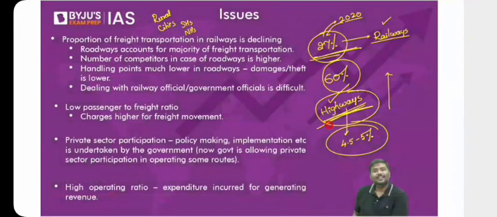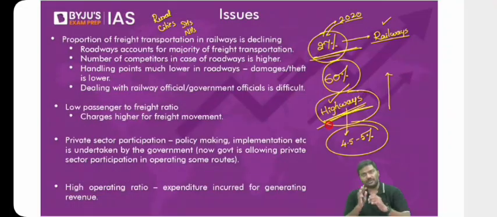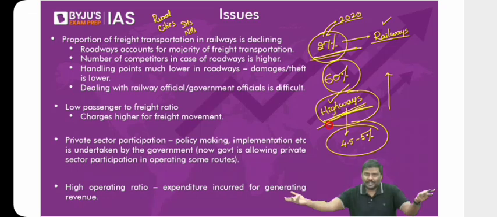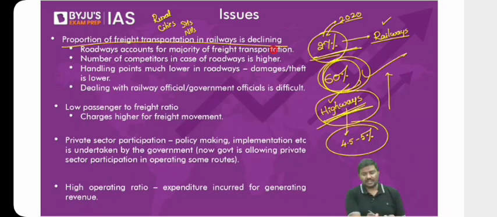Happens through roadways. Now, don't you think that's a problem? That is, the highways road network is very small. It is comparatively very small, which means the time of transportation automatically will be higher. Cost of transportation will automatically be higher. That is a disadvantage with having most of the transportation done through roadways. So the proportion of freight, that is goods, transportation in the railways is actually declining. Over a period of time, it has declined. Roadways accounts for the majority of the goods transportation now.